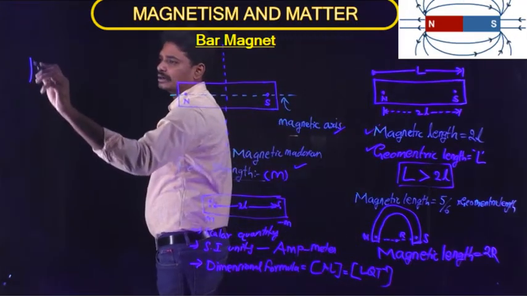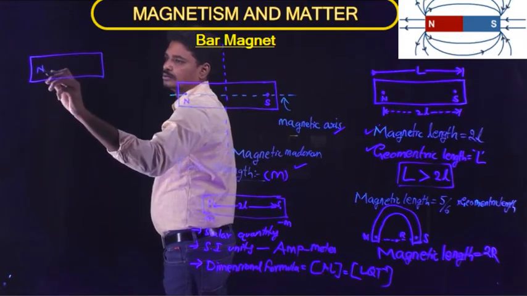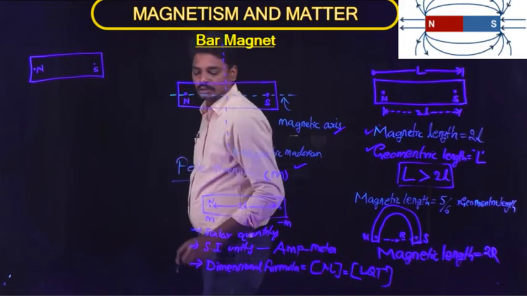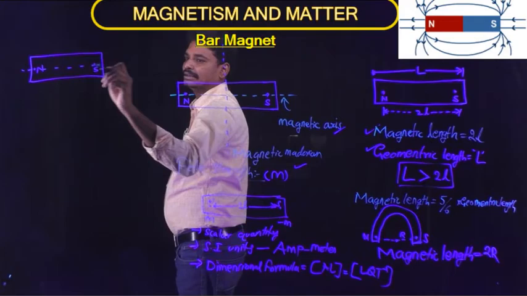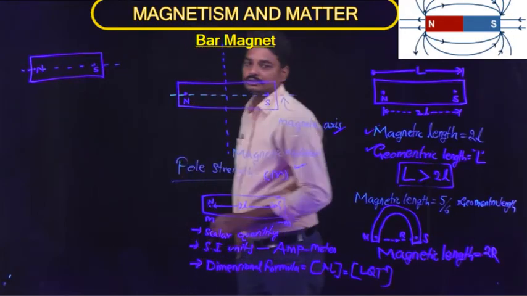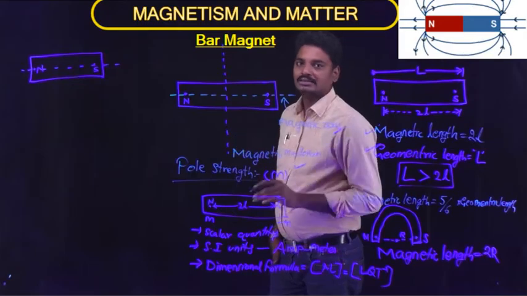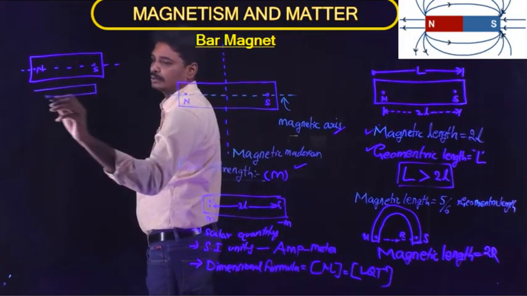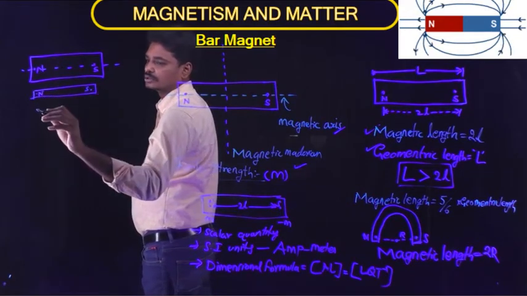Consider a bar magnet with north pole and south pole. If we cut the bar magnet along the magnetic axis into two parts, we get two magnets, each with a north pole and a south pole.